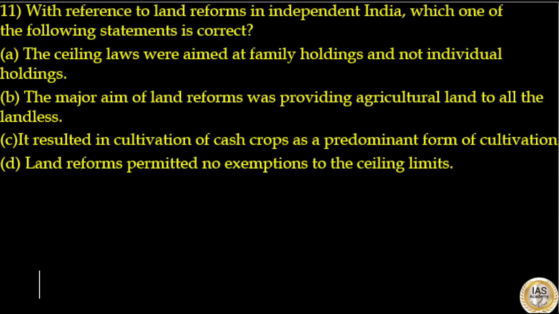With reference to land reforms in independent India, which one of the following statements is correct? Option A: The ceiling laws were aimed at family holdings and not individual holdings. That is incorrect. Option B: The major aim of land reforms was providing agricultural land to all the landless. That is correct. Option C: It resulted in cultivation of cash crops as predominant form of cultivation. That is incorrect. Option D: Land reforms permitted no exemption to ceiling limits. That is incorrect. So here answer to this question is option B.